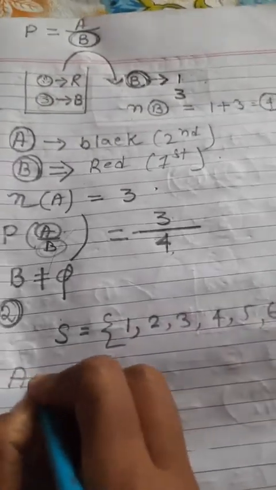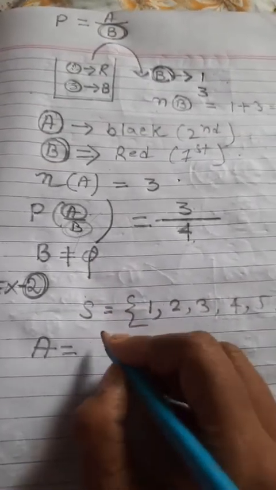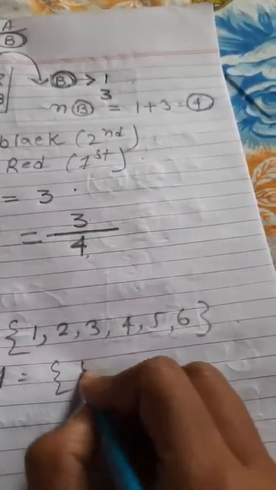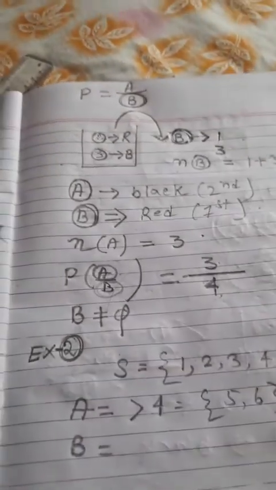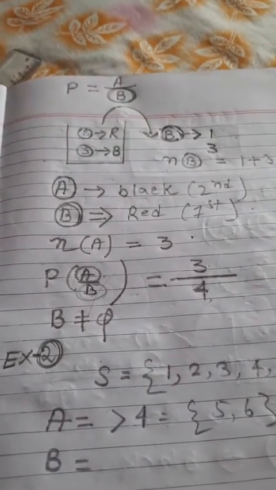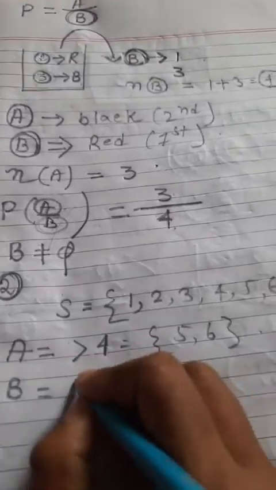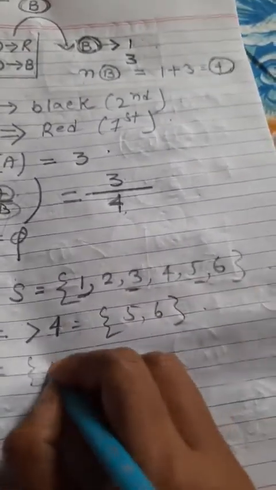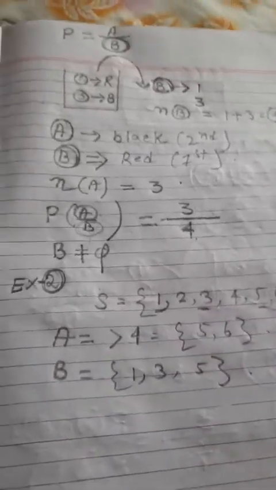Now event A is the number greater than 4. What are the numbers greater than 4? Only 5 and 6. And event B is the occurrence of an odd number. Odd numbers are 1, 3 and 5.